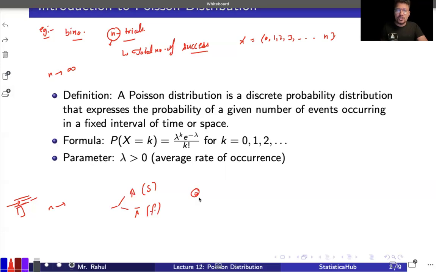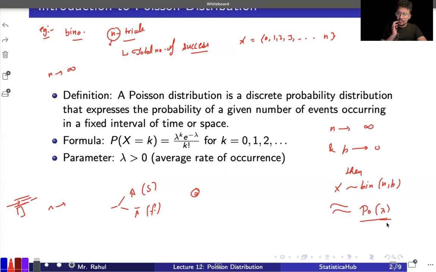The idea behind this is that when the number of trials is coming out to be infinity and the probability of success is very, very close to zero, then this x, which was supposed to be a binomial distribution with n comma p, can be approximated by a Poisson distribution with lambda, lambda being the parameter. Lambda is the parameter in the case of the Poisson distribution, and this is your average rate of occurrence.